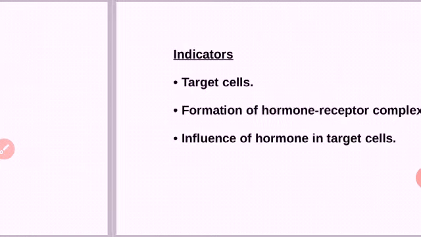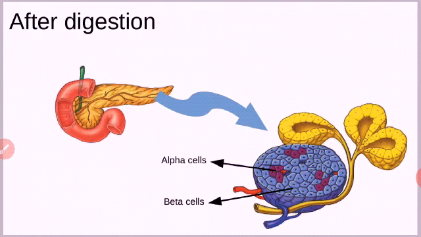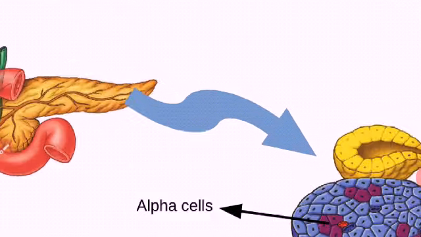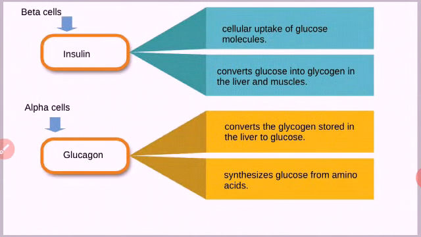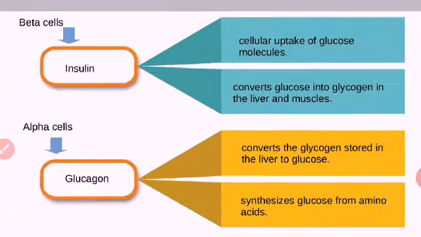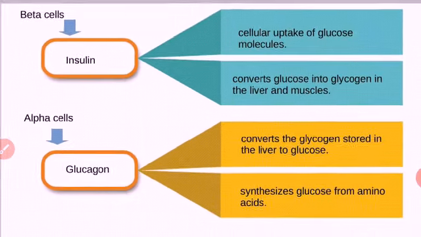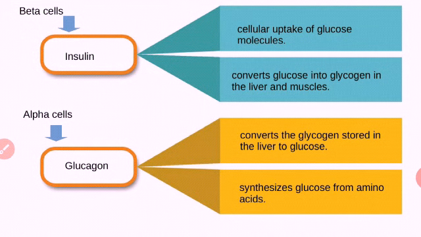And another point we learned is one of the glands, pancreas. We learned about pancreas. Pancreas produces hormones named insulin and glucagon. Here we discussed the cells in pancreas. There are alpha cells and beta cells. Let us see the hormone produced by alpha cell and beta cell. Beta cell produces insulin, alpha cell produces glucagon. This is part of pancreas.